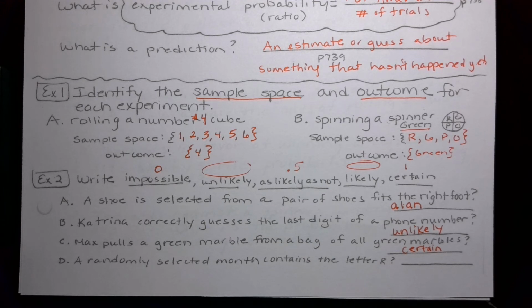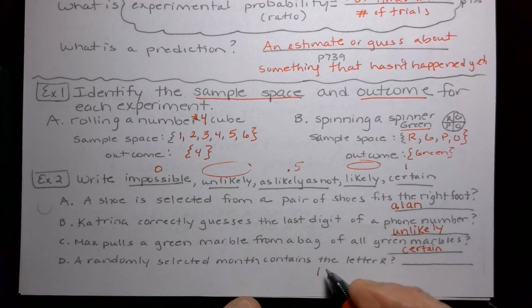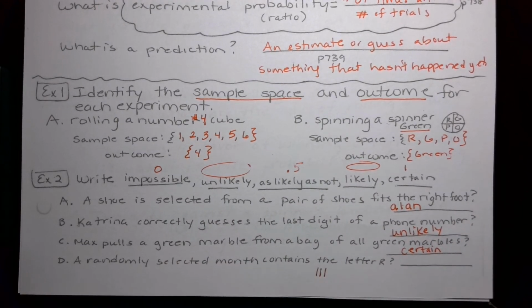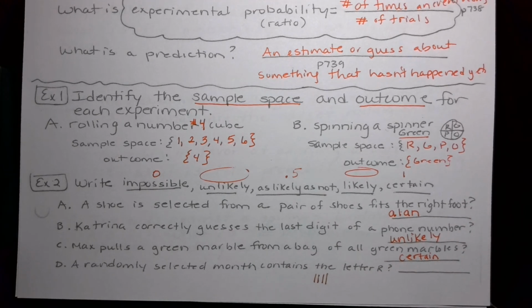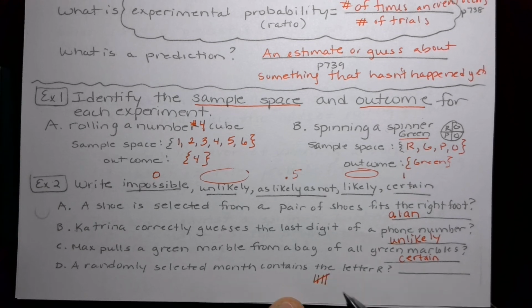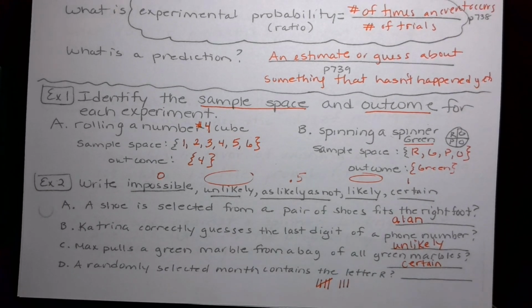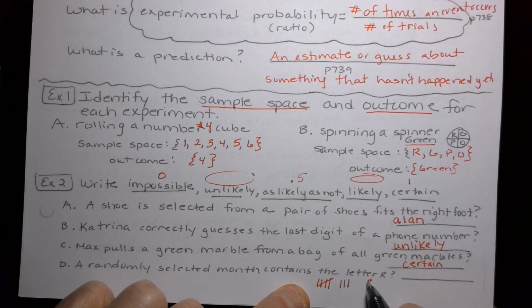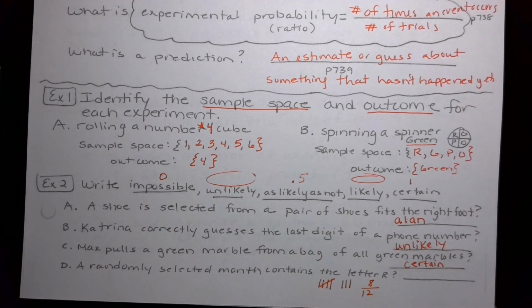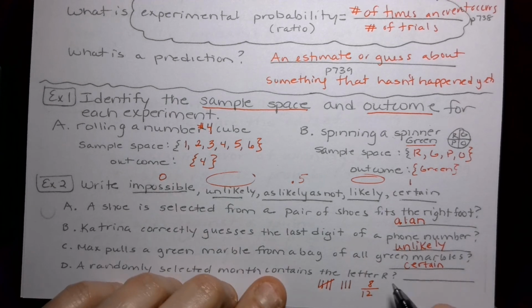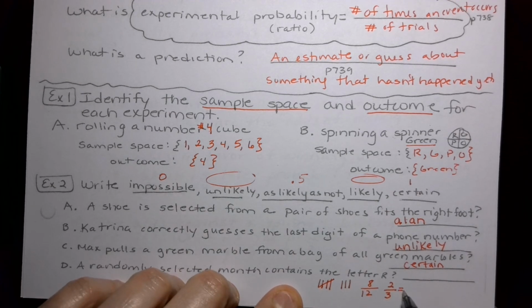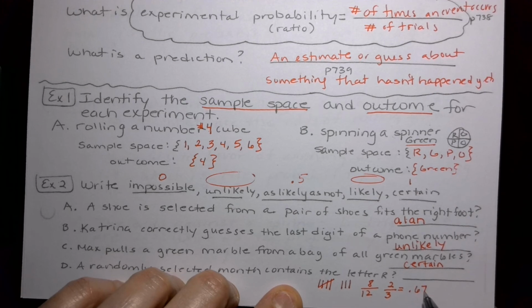A randomly selected month contains the letter R. Well, let's think about all our months. Hopefully you guys know them. So let's see how many there are that have a R in them. So January, February, March, April, May, June, July, August, September, October, November, December. Okay, so I got 8 out of 12 there, right? 8 out of a possible 12. If you divide them both by 4, you're going to get 2/3. That's 0.67 rounded.